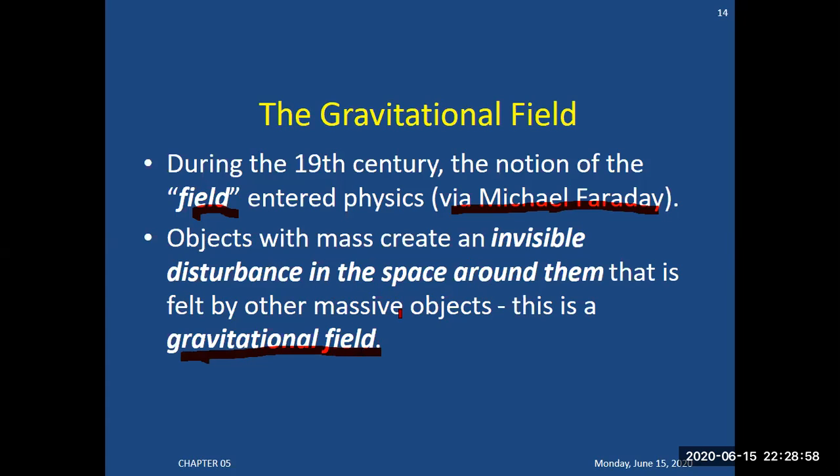And how is it felt? How will you judge it? It is felt by a massive object when it comes in the vicinity, in the range of the field generated by the planets. Around this planet, outside it, there will be a region where, if you bring any massive object closer to the Earth, you will see that it experiences some force. This force is experienced due to an invisible disturbance around the mass of the object. This is called the gravitational field.